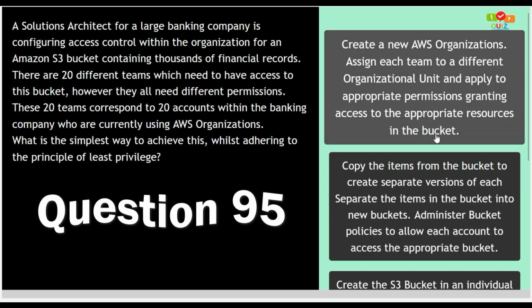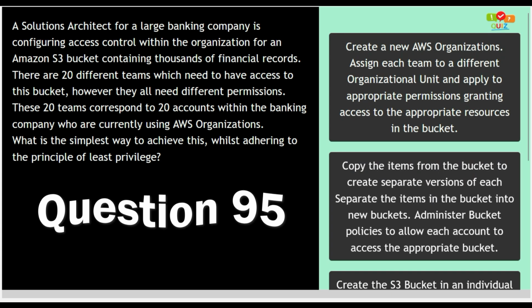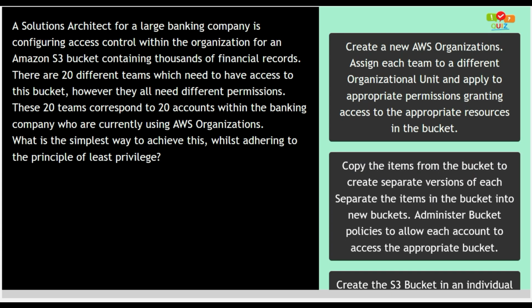A solutions architect for a large banking company is configuring access control within the organization for an Amazon S3 bucket containing thousands of financial records. There are 20 different teams which need to have access to this bucket. However, they all need different permissions. These 20 teams correspond to 20 accounts within the banking company who are currently using AWS Organizations. What is the simplest way to achieve this whilst adhering to the principle of least privilege? Okay, so this was your question.